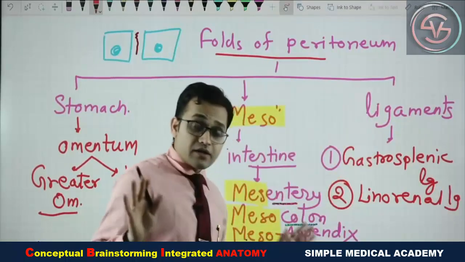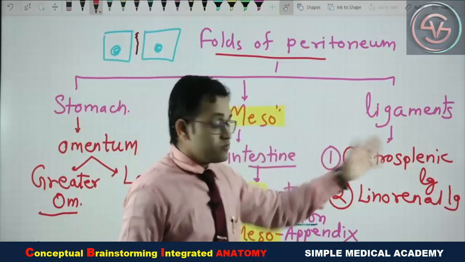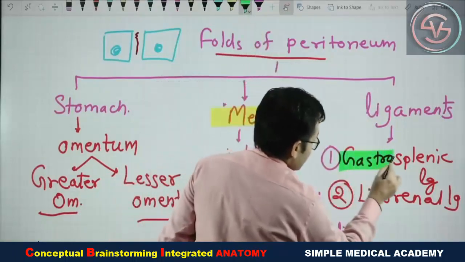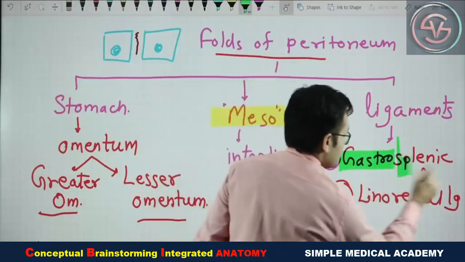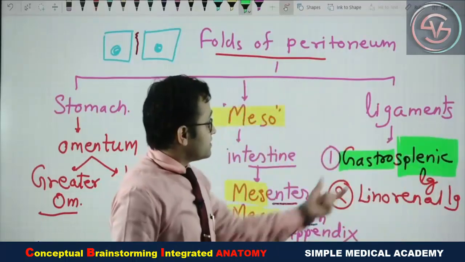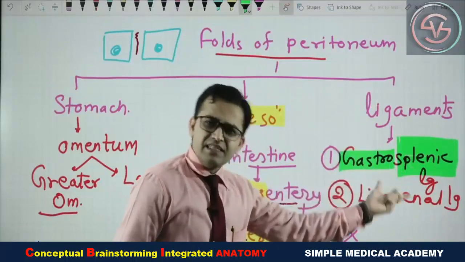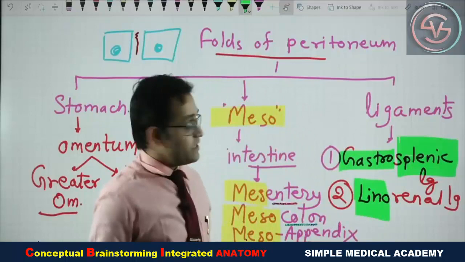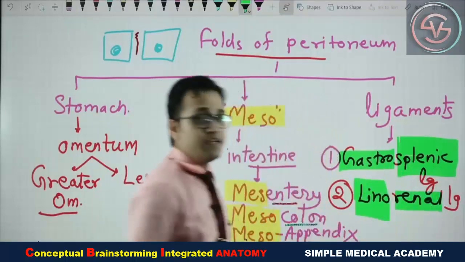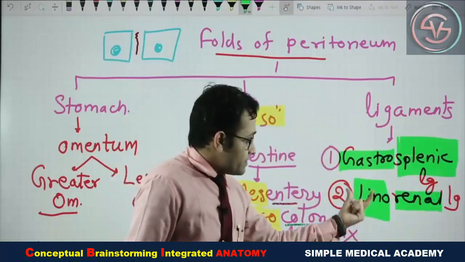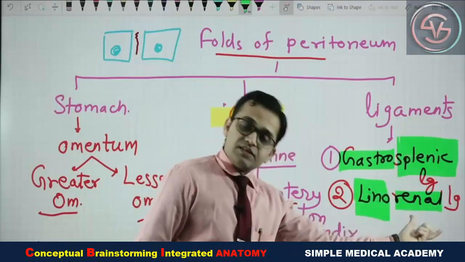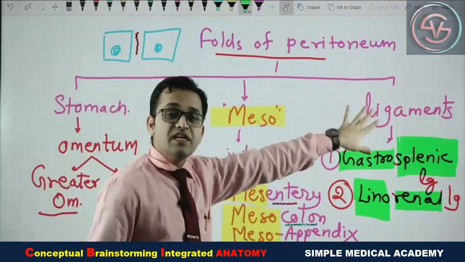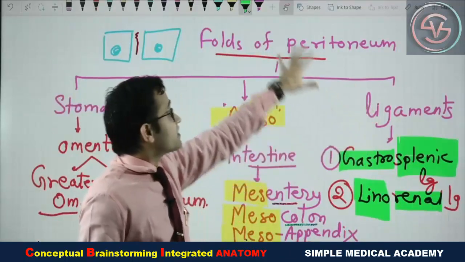These all are nothing, they are just fold of the peritoneum. The fold of the peritoneum, which is located between the gastro, means stomach, and the spleen, that is the gastrosplenic ligament. Again, it is just fold of the peritoneum. Lieno means spleen, and renal means kidney. So the fold of the peritoneum between spleen and the kidney, that is the ligament. So these ligaments of the abdomen, most commonly they are the fold of the peritoneum.